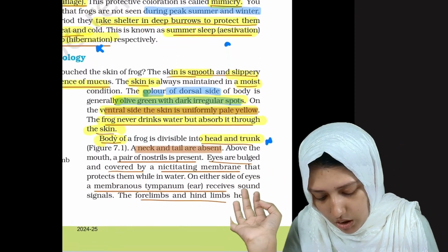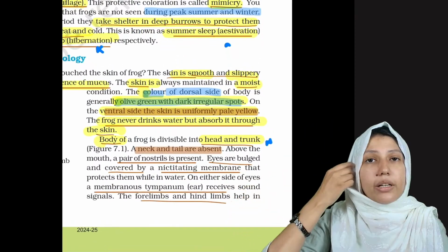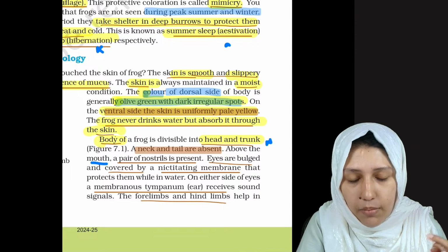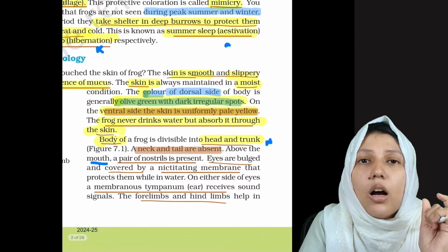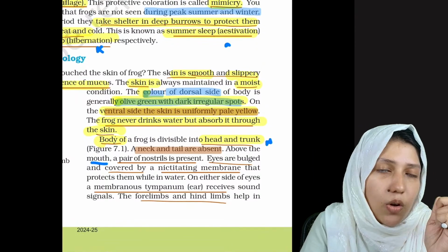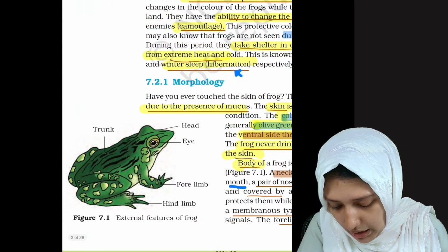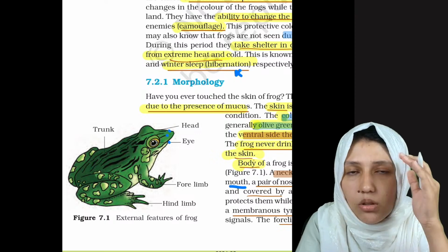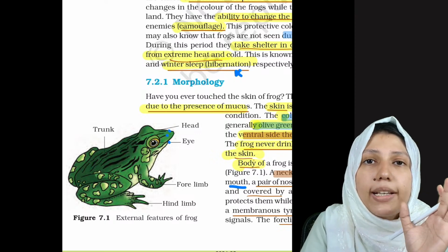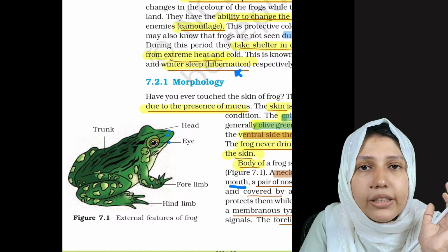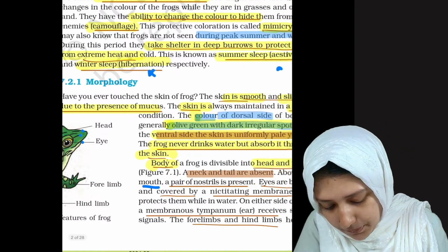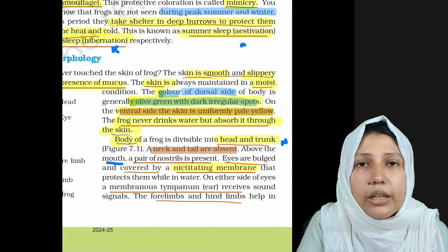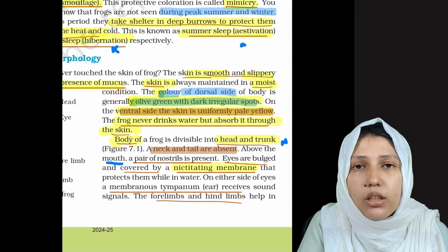Now what are the other organs that the frog possesses? It has a mouth, and a pair of nostrils are present. Eyes are bulged. Just see it, it has a mouth, two nostrils, and eyes, and above the eye there is a protective membrane that is known as nictitating membrane. What is it called? It is known as nictitating membrane, and it is a point to be noted. It can come as a question.